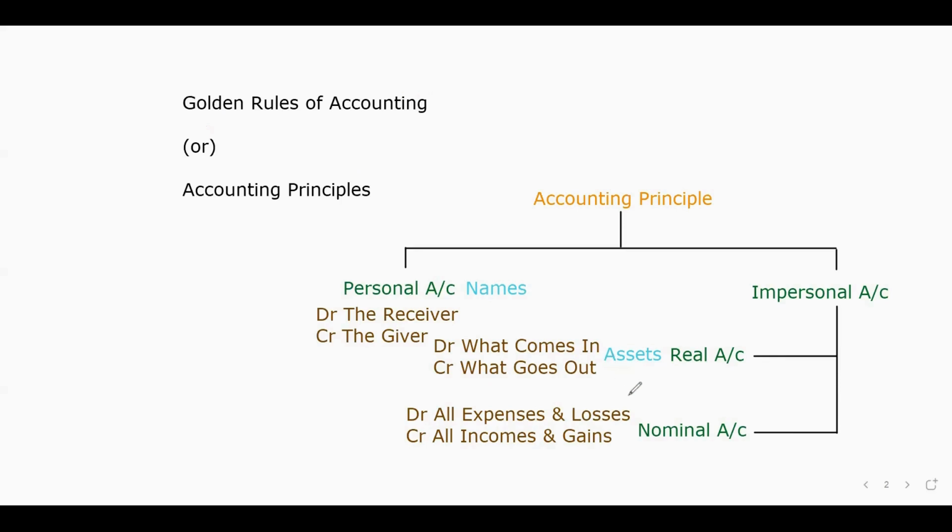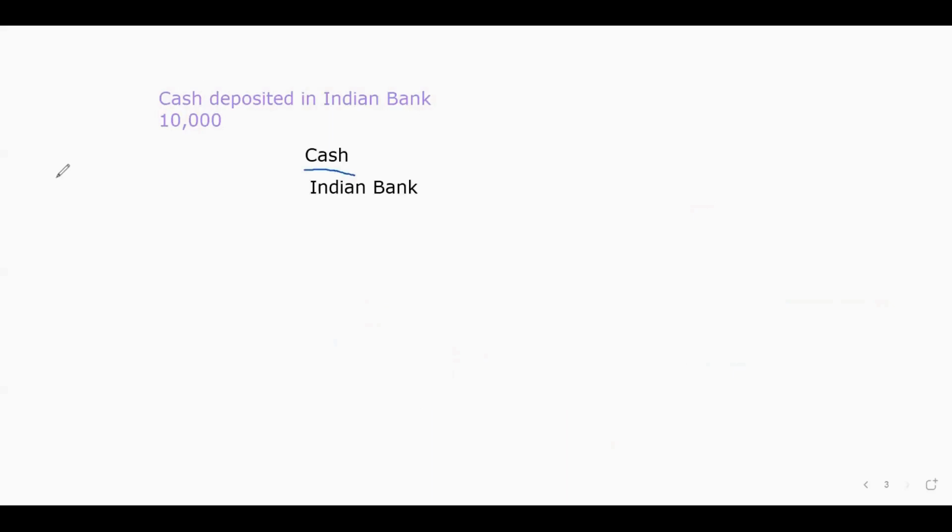And while preparing the journal entry, you should always remember that we are the company, not partners, not stakeholders, not accountants. We are the company. Okay. So here we are depositing cash in the bank. So is cash coming to the business or going out of the business? Definitely it is going out of the business. So what should we do? Cash should be credited. Done.